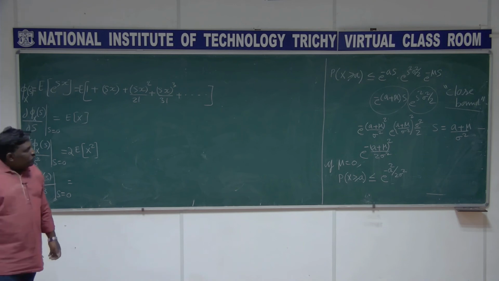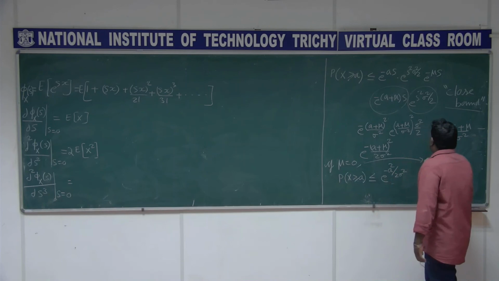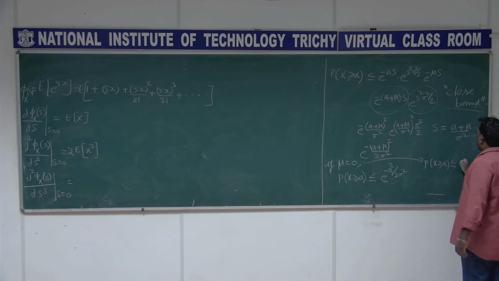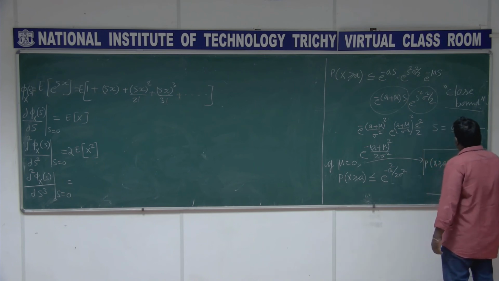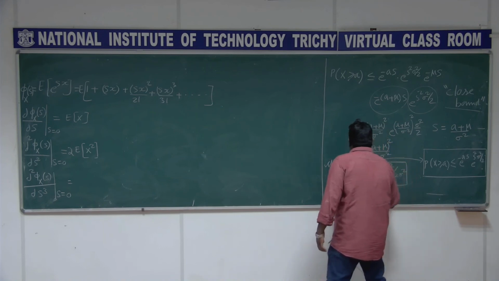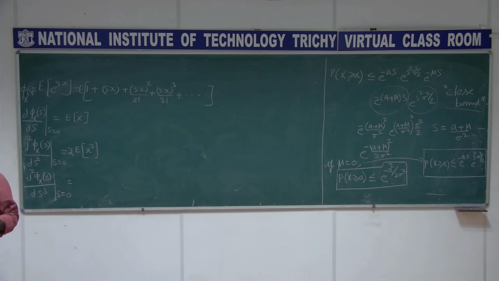And for mu equal to 0, the more general expression is this: probability of x greater than or equal to a is less than or equal to e power minus s a e power s squared sigma squared by 2. Just by substituting mu as 0, you get this expression. And this special case, the closed bound here, is what we call the Chernoff bound. Okay, so we will go for another observation.